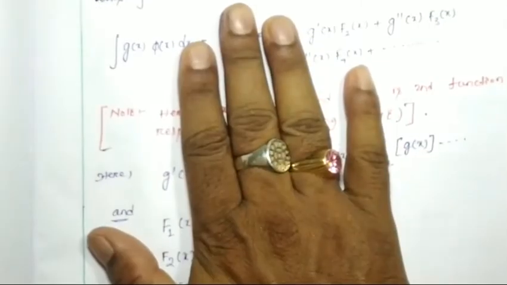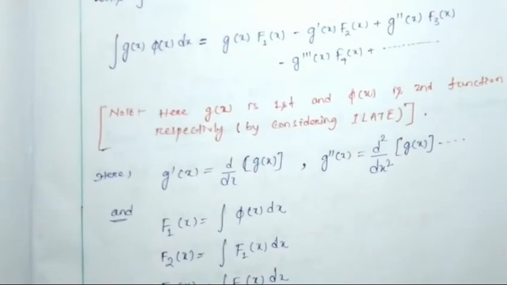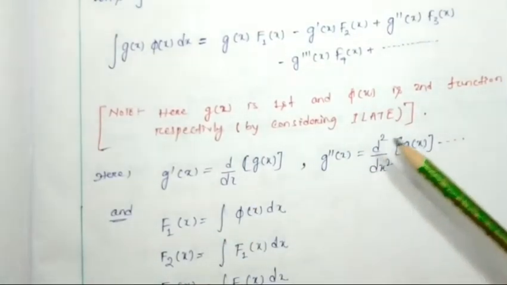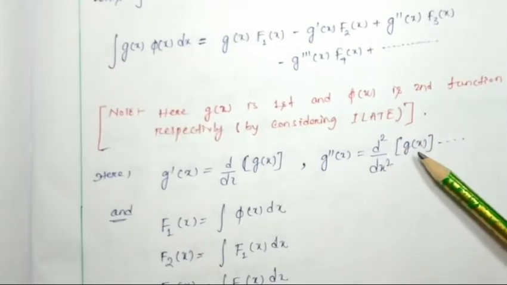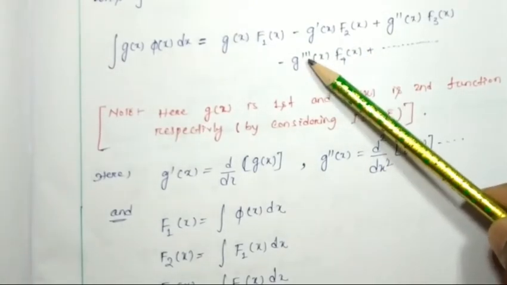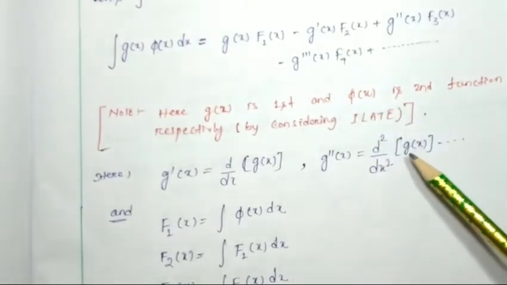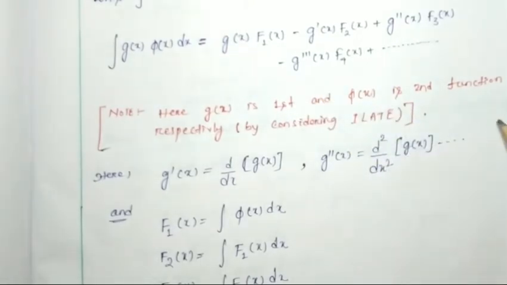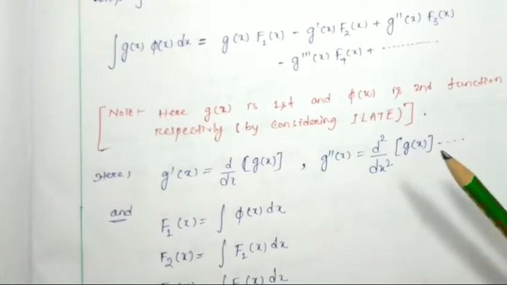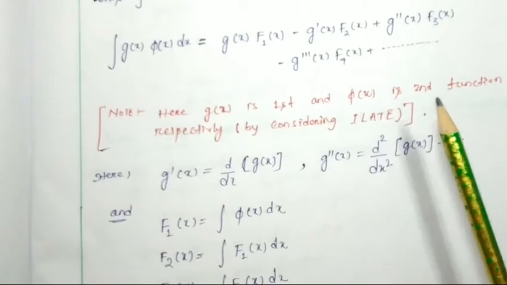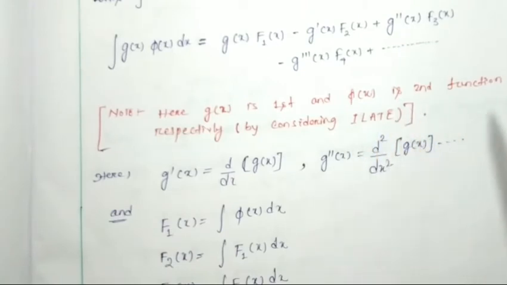G double dash(x) is the second derivative of g(x). G triple dash(x) means we have to take the derivative of g(x) three times. Like that, as far as possible, until the derivative becomes 0. Up to that many terms we have to consider.